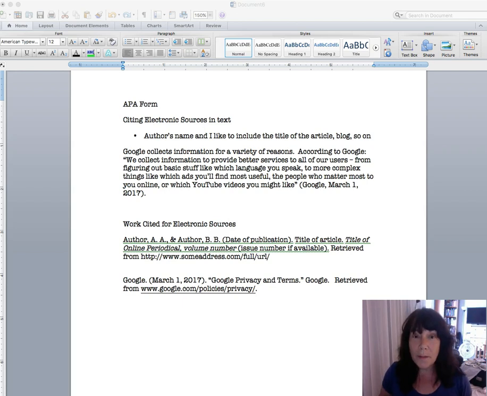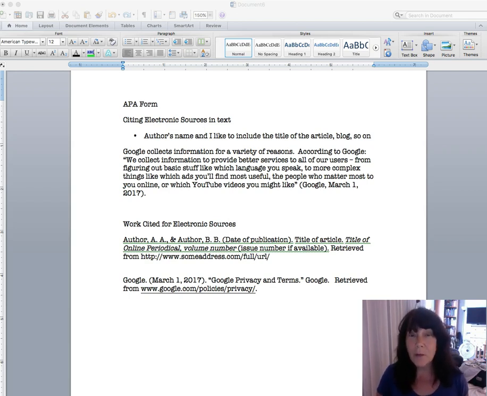Now, one thing that is important to keep in mind is that we're always basically following the general rules that are set out by APA. So when you are citing in text, you need to include the author's last name, the date of the publication, as well as the page number if it's available.